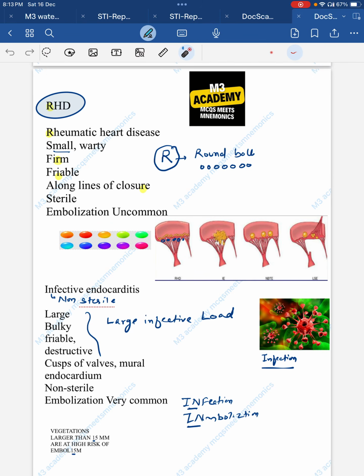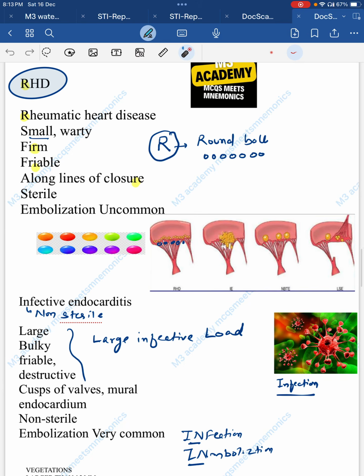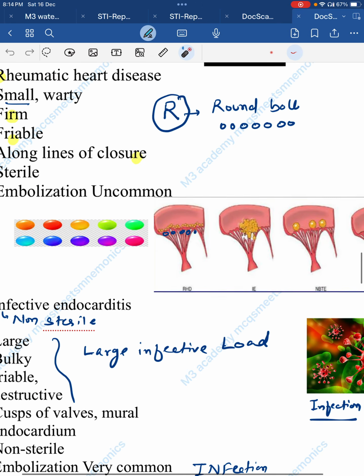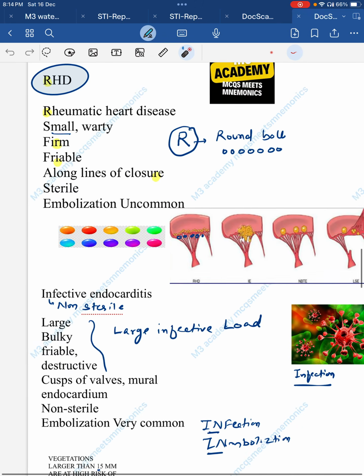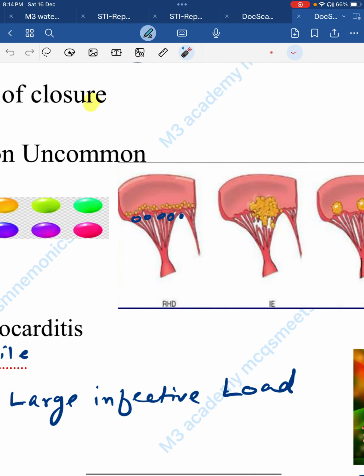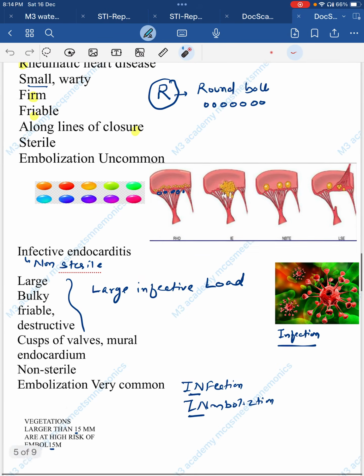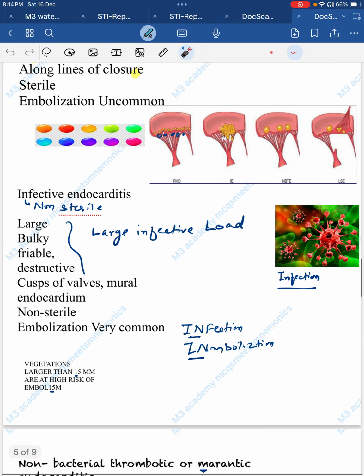Now, next thing is the valvular vegetation in rheumatic heart disease. There is a small verrucous fibrin vegetation along the line of closure. How do we remember it in rheumatic heart disease? Just remember R for round ball. So you see small round balls on the line of closure that are firm and friable. Is it clear?